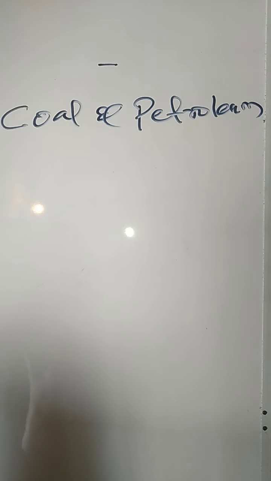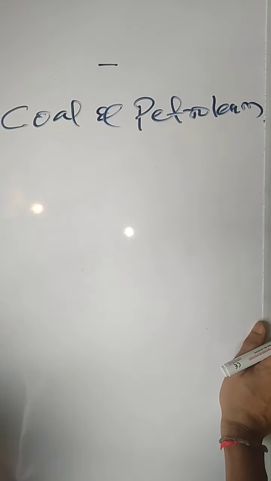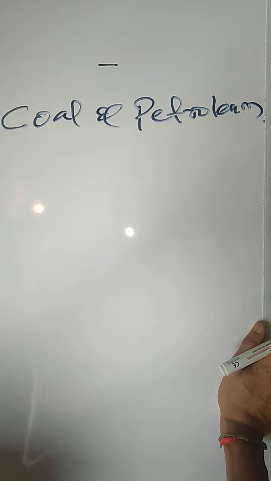Good morning, students. In previous chapters, in the previous topic, we have learnt about what natural resources are and the types of natural resources. In that, I have explained what fossil fuel is. Fossil means the dead body parts of plants and animals, which died millions of years ago. That is called fossil fuel. Now we call coal and petroleum fossil fuels. The reason is that coal and petroleum are obtained from the dead body parts of plants and animals.